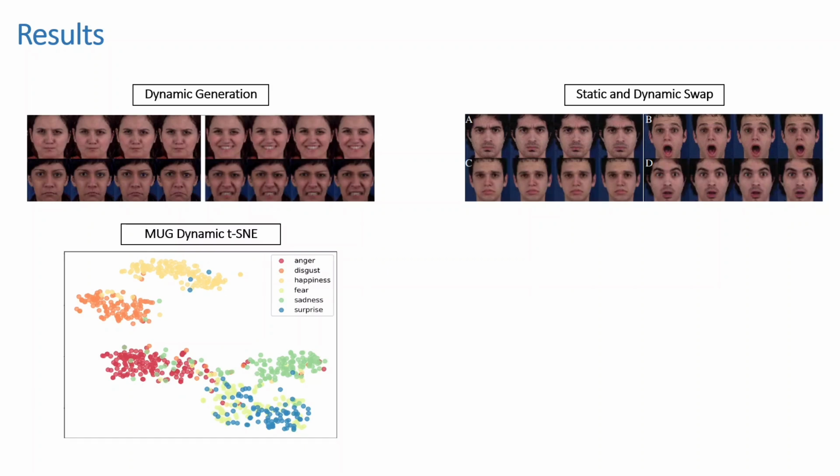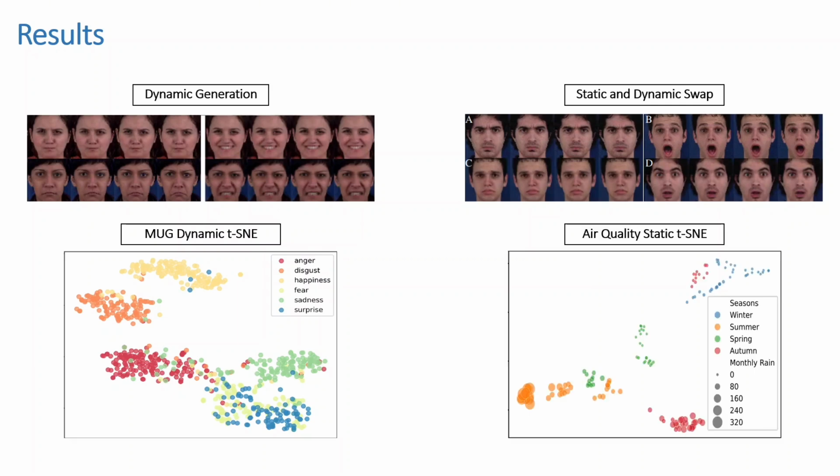In the dynamic t-SNE visualization, our model's dynamic representation is clearly clustered according to the temporal variation, illustrating the effectiveness of our approach in capturing and disentangling the dynamic factors in the sequential data. Similarly, in the air quality dataset, the static t-SNE visualization showed distinct clustering of static components, demonstrating the model's ability to isolate and represent the time-invariant factors accurately.